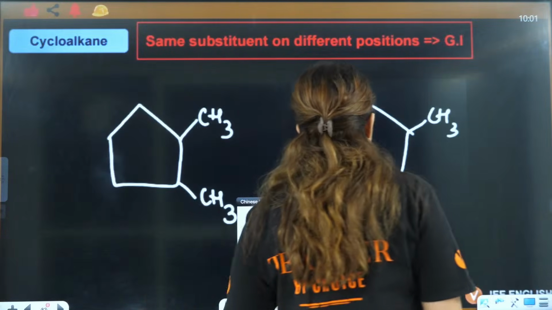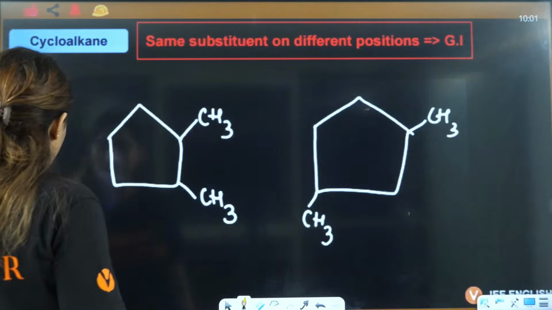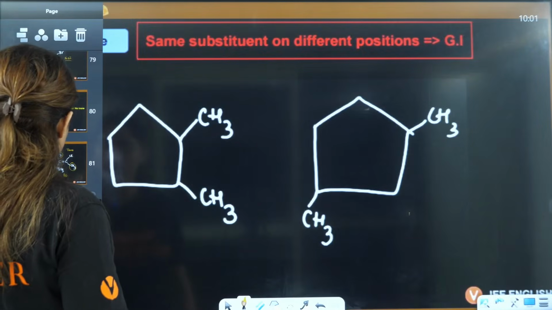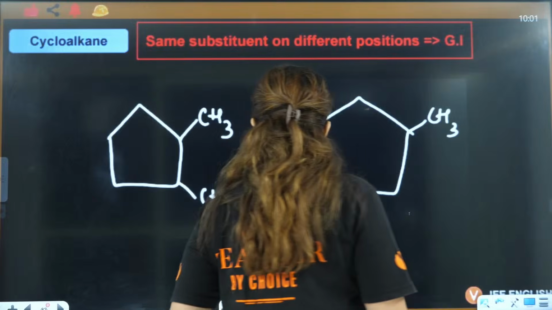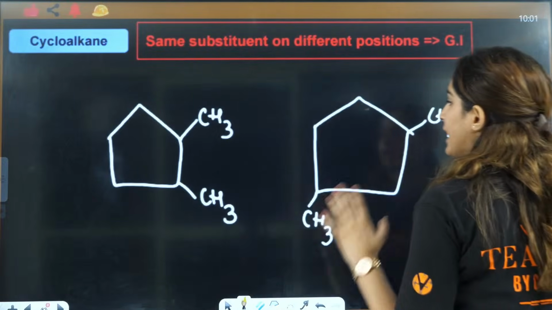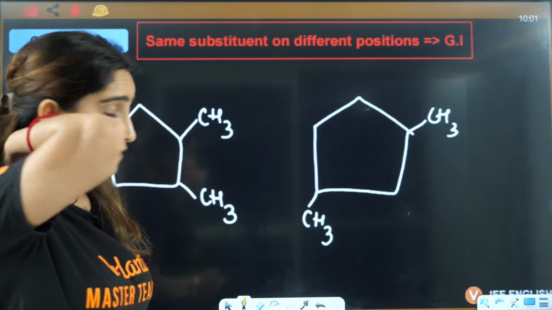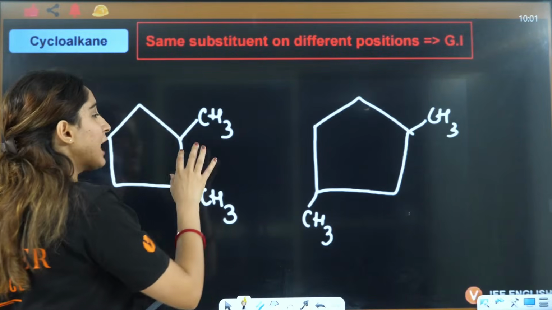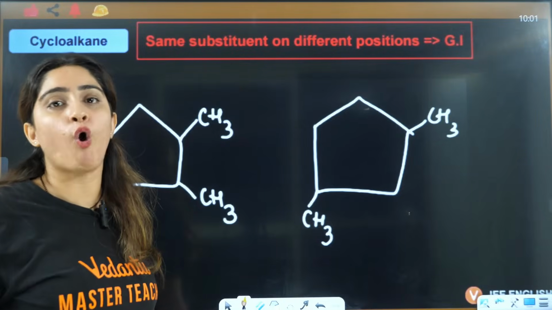Now, there are 2-3 ways of understanding it. First way is to understand it with the help of a trick. The trick is same substituent on different position. That means you should not have same substituent on same position.